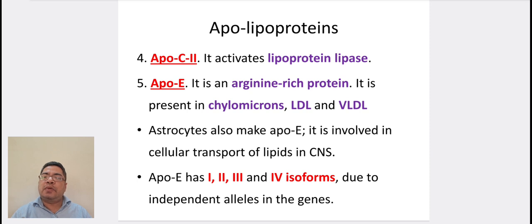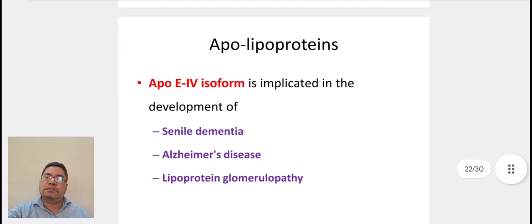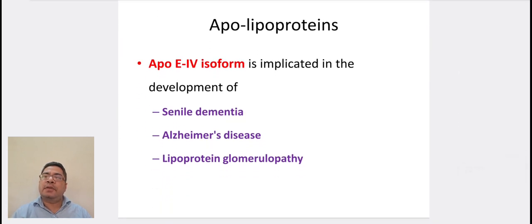ApoE has 1, 2, 3 and 4 isoforms due to independent alleles in the gene. ApoE4 isoform is implicated in the development of senile dementia, Alzheimer's disease, and lipoprotein glomerulopathy.